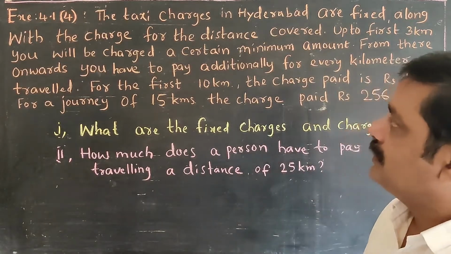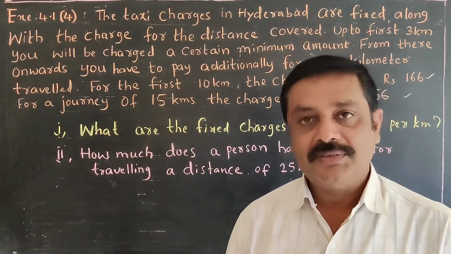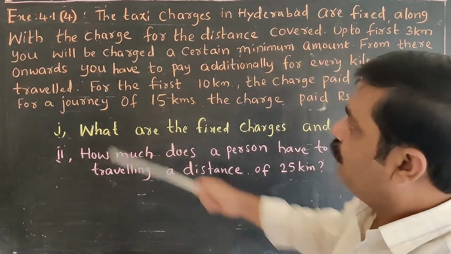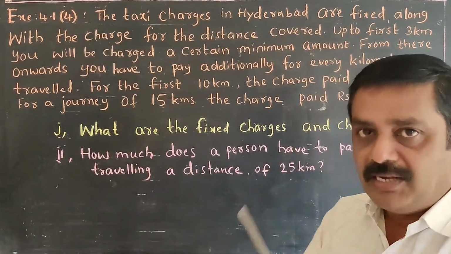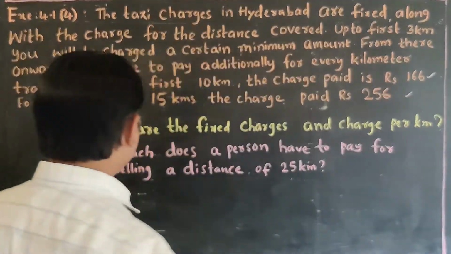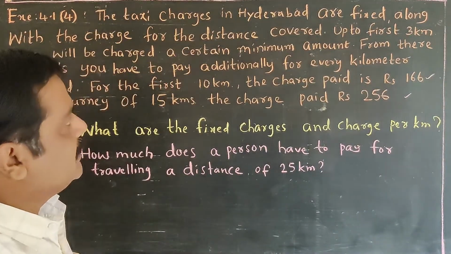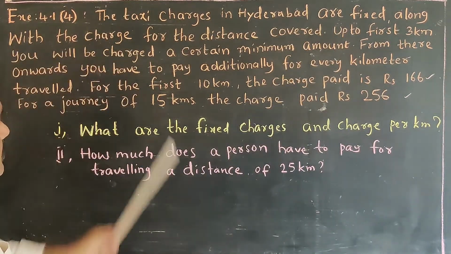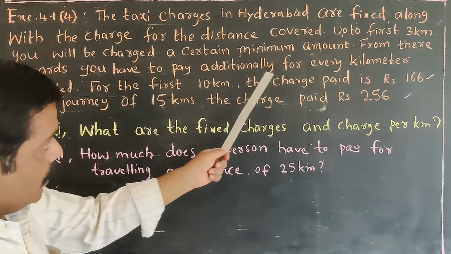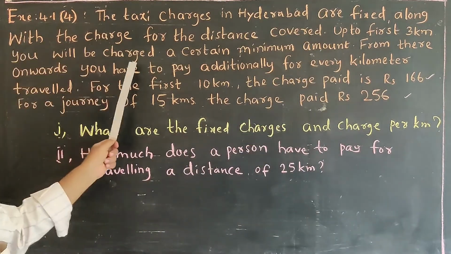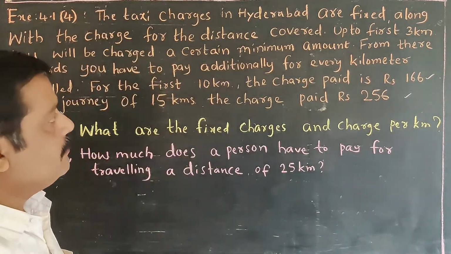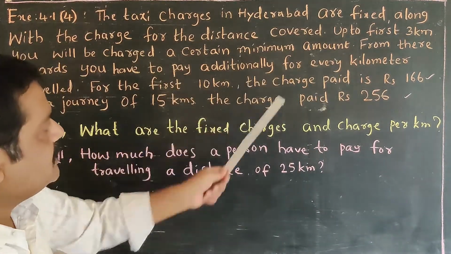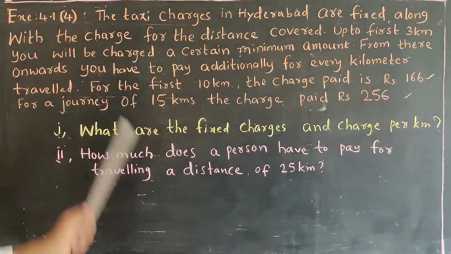This is one of the interesting questions from pair of linear equations in two variables. Question number 4 in exercise 4.1. Listen carefully to this question. The taxi charges in Hyderabad are fixed along with the charge for the distance covered up to the first 3 kilometers. You will be charged a certain minimum amount. From there onwards, you have to pay additionally for every kilometer travelled.